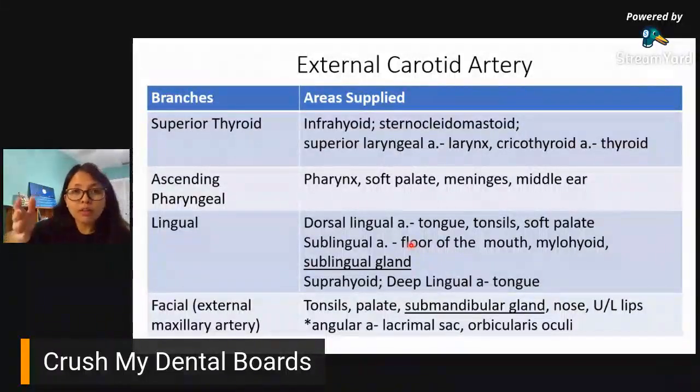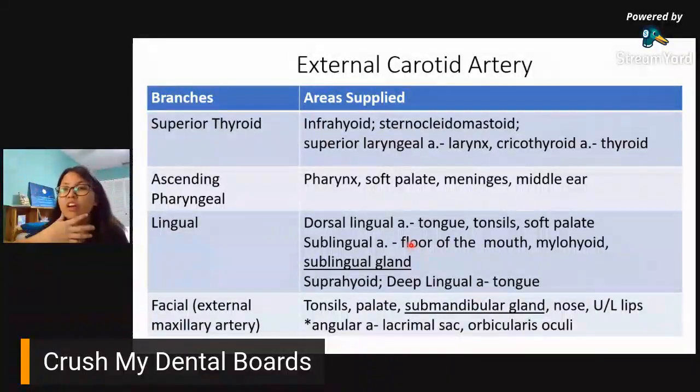And then you have your lingual artery. Lingual, saan ba natin usually ina-associate ang lingual? Sa tongue, di ba? Tongue, lingua, lengua. Tongue. Okay? So, what do you have to take note? Your lingual artery supplies mostly your tongue, the tongue area, the floor of the mouth, your mylohyoid, your sublingual gland.